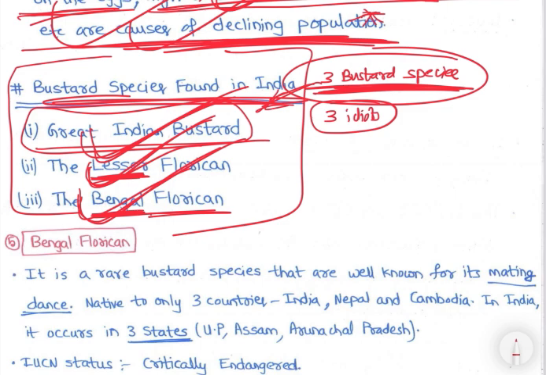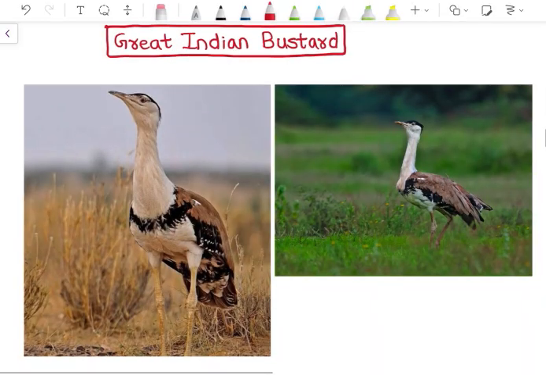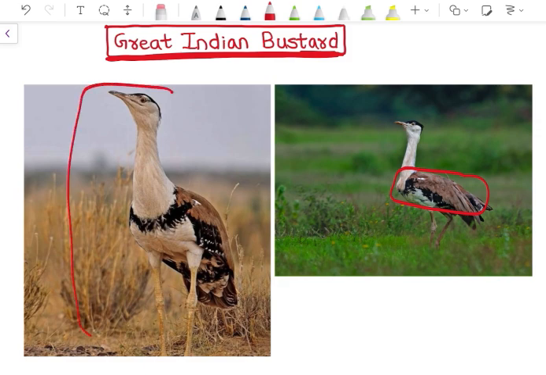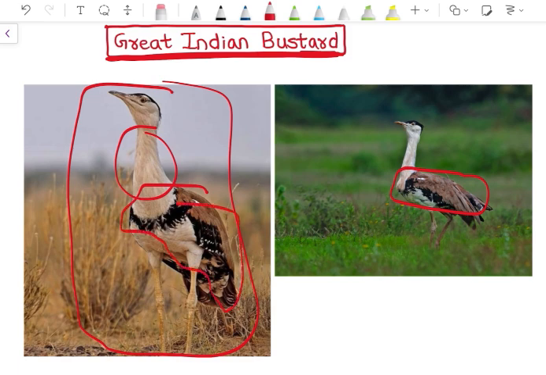So let's look at the image of Great Indian bastard. See, this is the image of Great Indian bastard. See, this is a horizontal body. बड़ा bird है. Bird के हिसाब से देखो, right? Look at the neck, it is also big. Body is also relatively big, right? Horizontal type body, long neck, legs, right? So this is Great Indian bastard. Critically endangered, mostly desert areas में, ground laying is the thing.